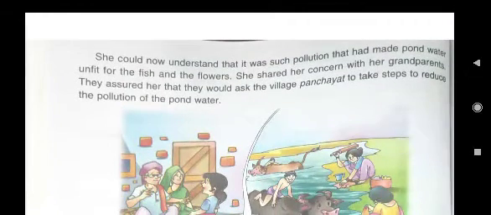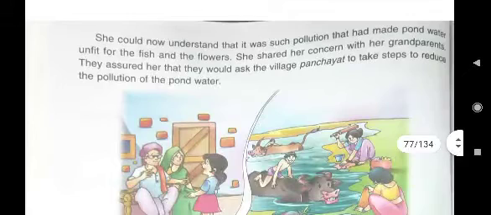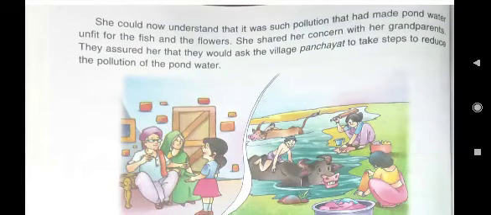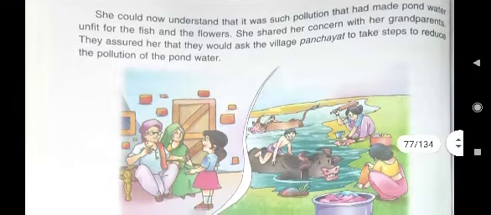Now Kanika understood that it was such pollution that had made pond water unfit for the fish. As water was dirty, it was not fit for the fish and the flowers. She shared her concern with her grandparents. Means she told that she was very much concerned about fish and flowers.